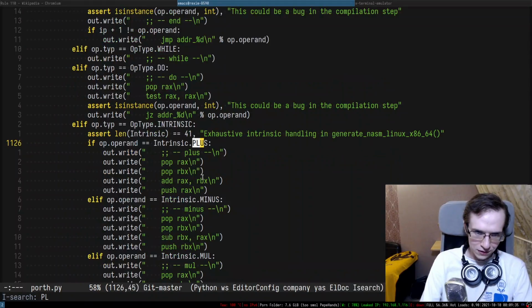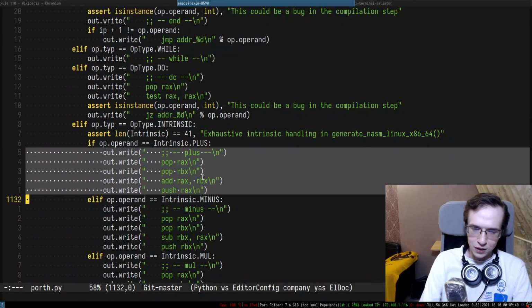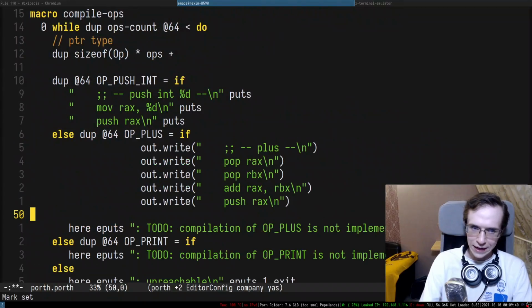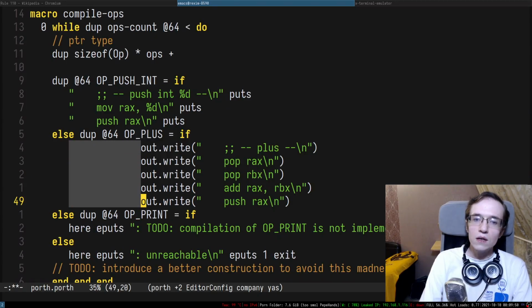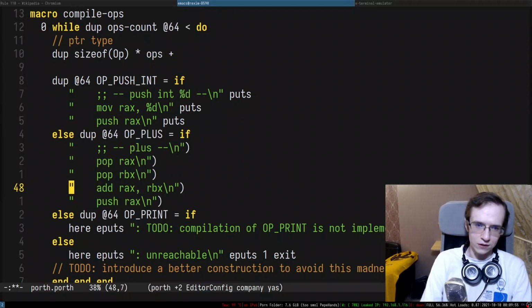So plus, let me find plus. So here is the plus operation. The plus operation is actually easier to implement because you don't even require any parameters, right? So it just doesn't matter. Let's actually do it like this, I suppose. Yeah, let's just remove that.